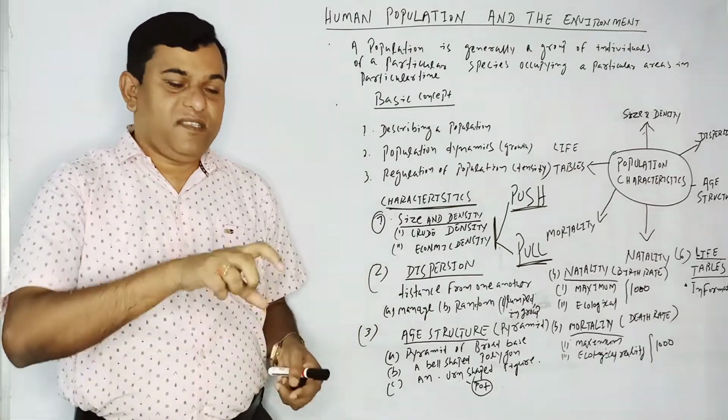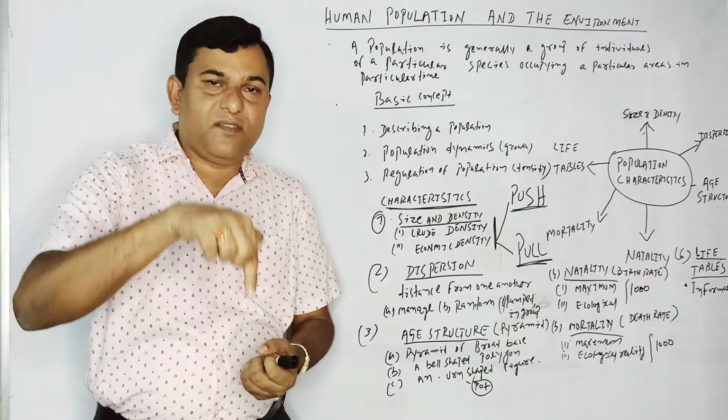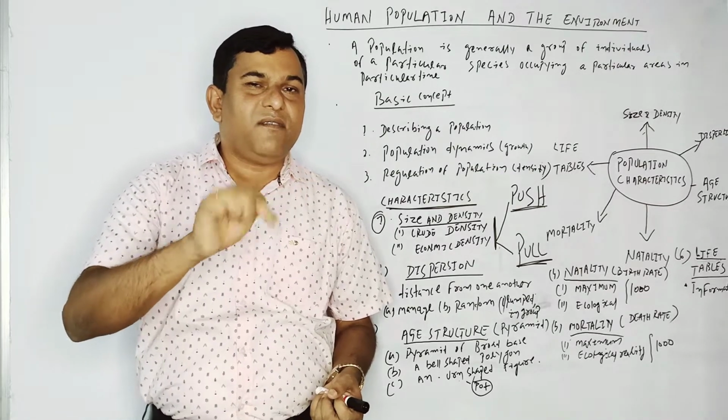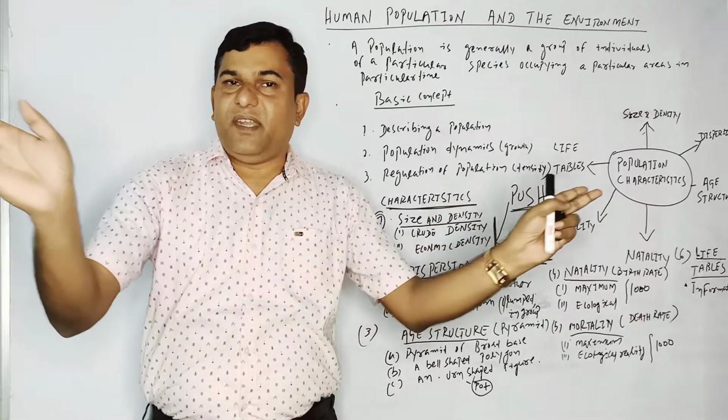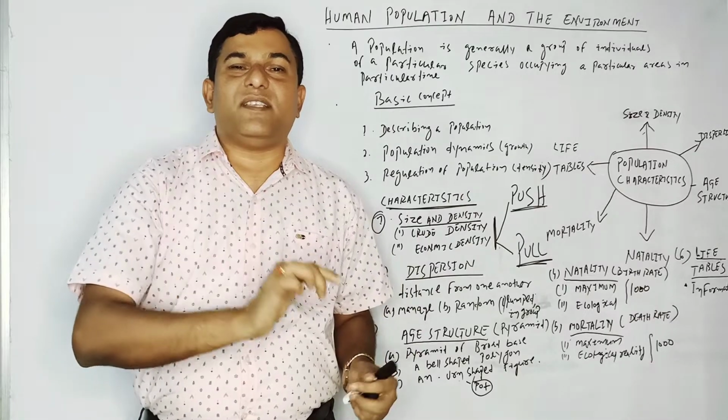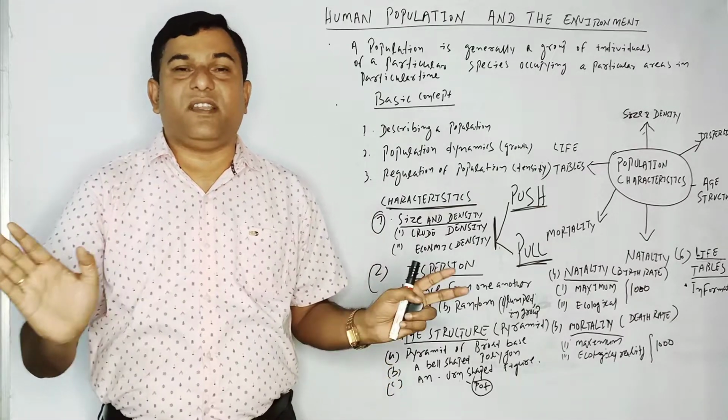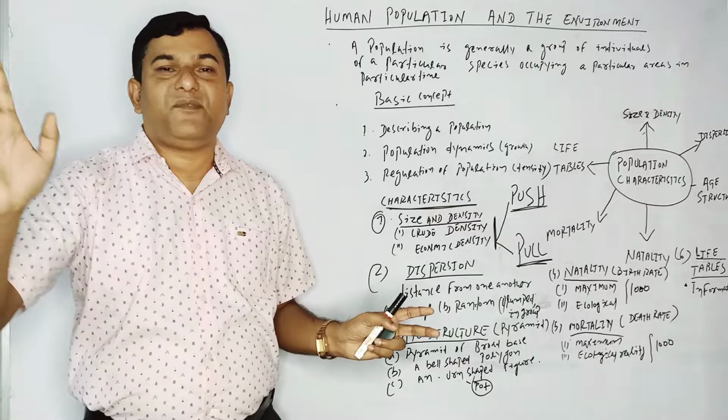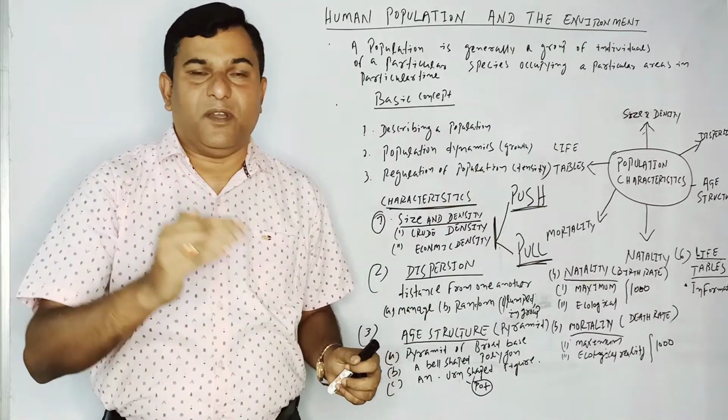Trickle down means if development is happening in a particular area, it will spread to other areas up to 50 or 60 kilometers.